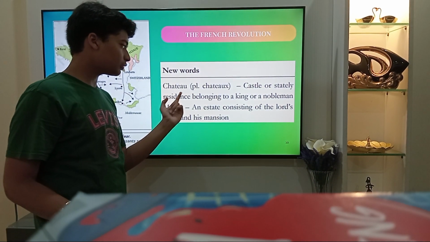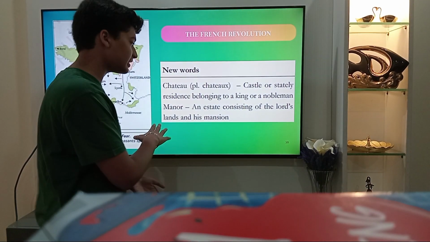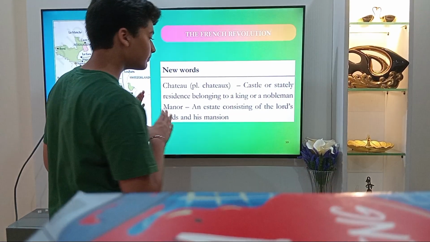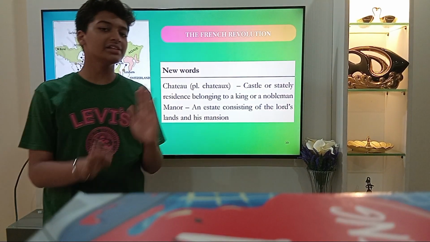Now, a chateau, plural chateaux, a castle or stately residence belonging to a king or a nobleman. A manor, an estate consisting of the lord's lands and his mansion together.